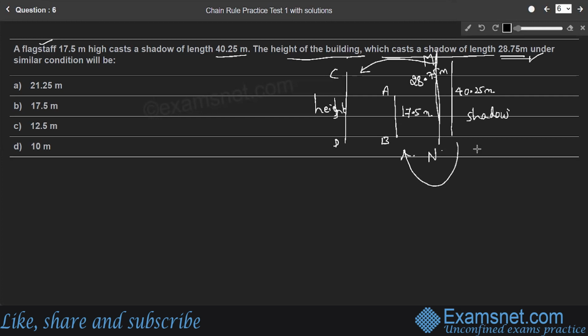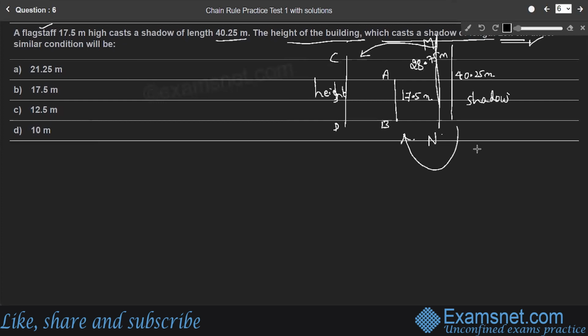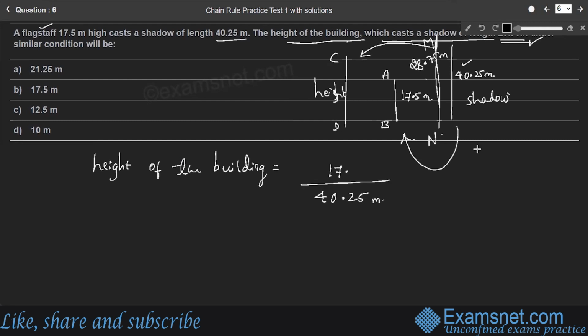So here an easy trick we can use. The height of the building is equal to, so when the first shadow was 40.25 meter, the height of the flagstaff was 17.5 meter, right?